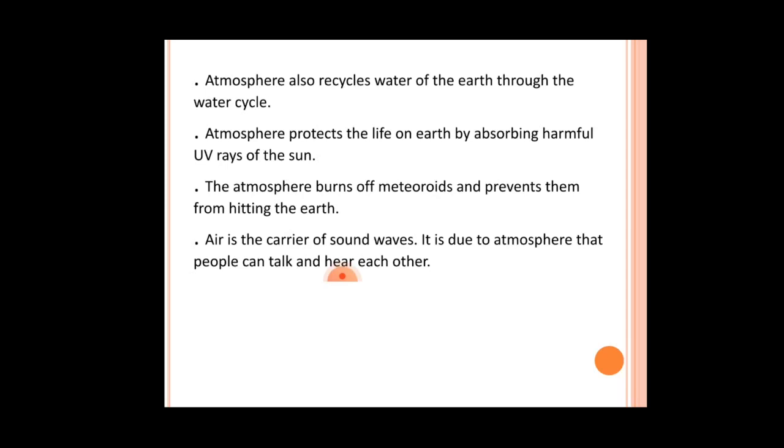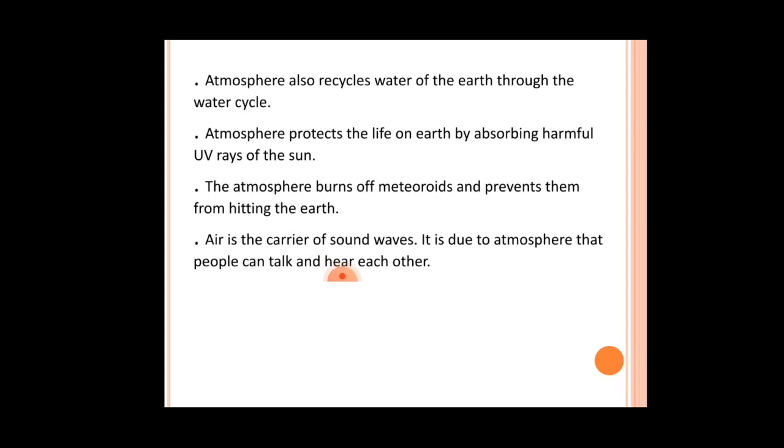Our atmosphere also protects the life on earth by absorbing harmful ultraviolet rays of the sun. The atmosphere helps in burning of meteoroids and prevents them from hitting the earth's surface.